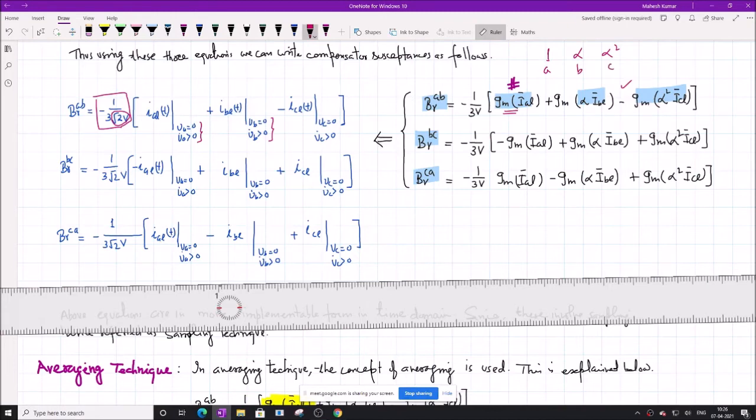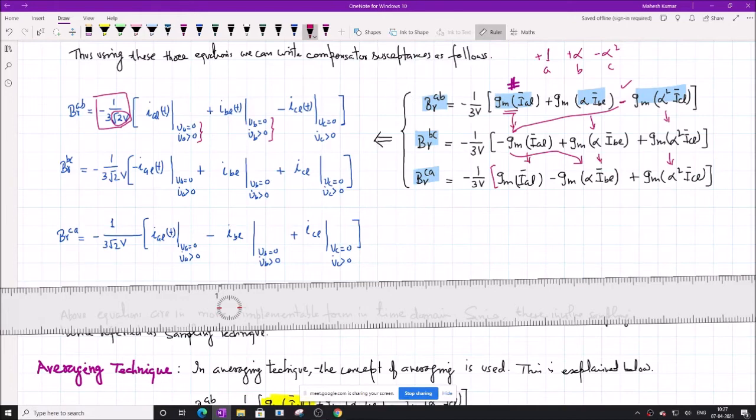And the sign circulates. The first is a positive sign, then minus sign, so it's minus alpha square. You can see minus imaginary of this. Minus has come here. Next time minus comes here, and next time minus comes here. So plus plus minus, minus plus plus, and plus plus minus, plus minus plus. And this term is constant, like imaginary of alpha square CL will remain imaginary of alpha square ICL. So this will not change. Similarly, this will not change. And the sign will circulate from third to first to second term. This is how we can remember it if you want to memorize it.